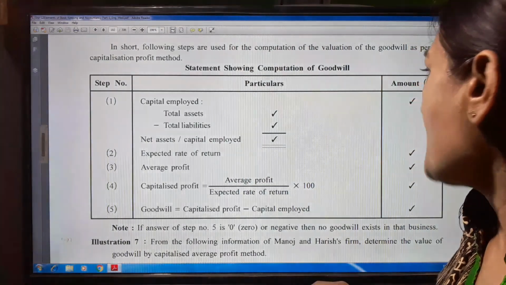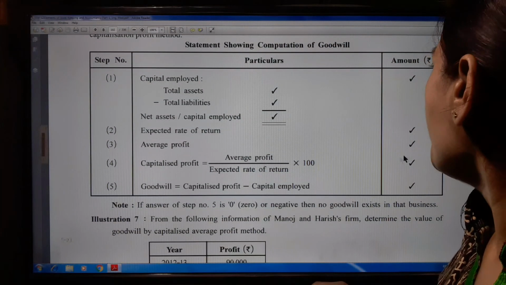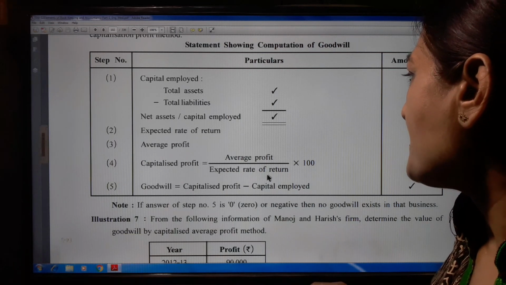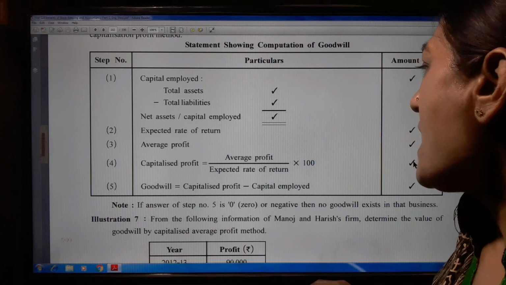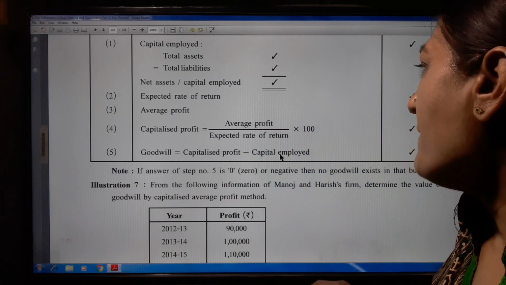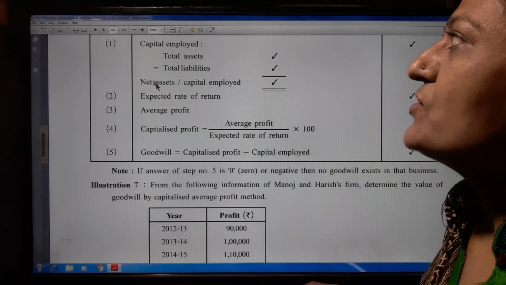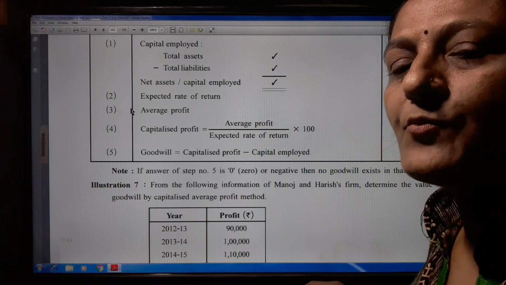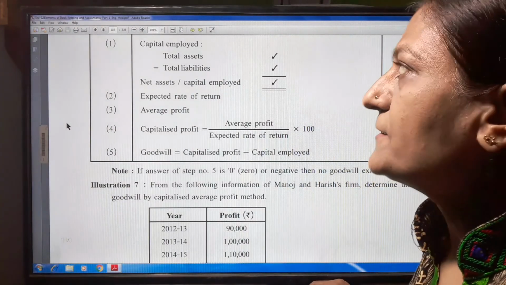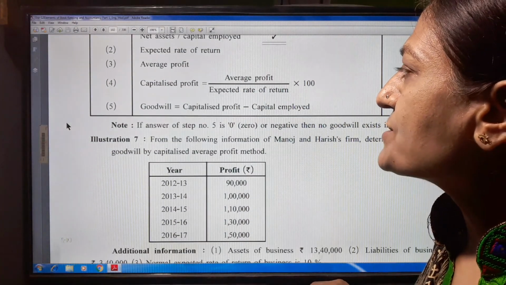Expected rate of return, in the outer column. Average profit, in the outer column. Capitalized profit is average profit upon expected rate of return into 100, which we write in the outer column. And goodwill is equal to capitalized profit minus capital employed. These 5 steps are necessary for the calculation of the capitalized profit method. So let us start the illustration.